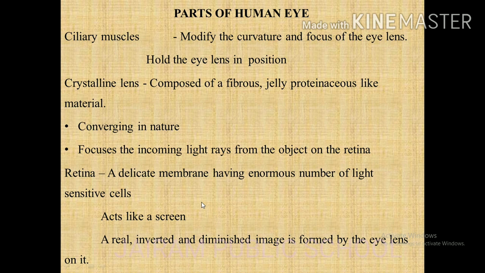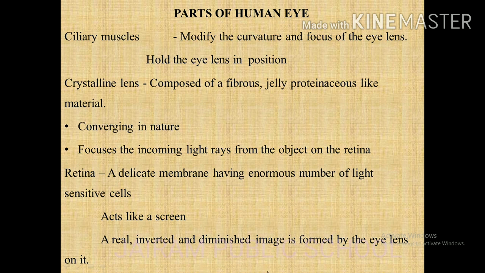Rod cells respond to the intensity of light, and cone cells respond to illumination. The number of rod cells is greater than the number of cone cells. These cells generate signals which are transmitted to the brain through the optic nerves. The retina acts like a screen, and the image formed is real, inverted and diminished. So come to the formation of the image here.